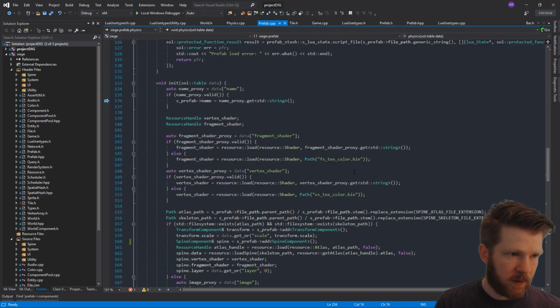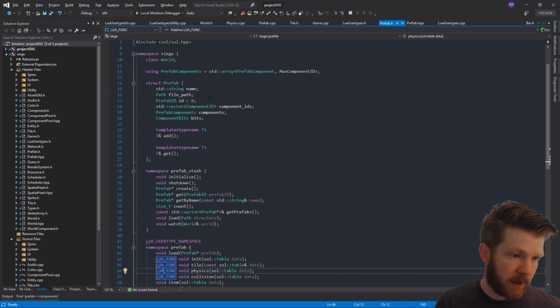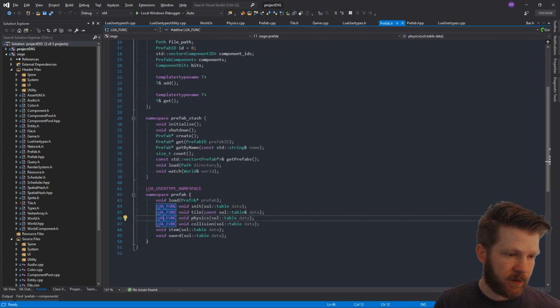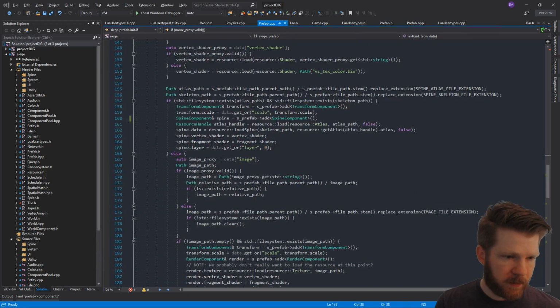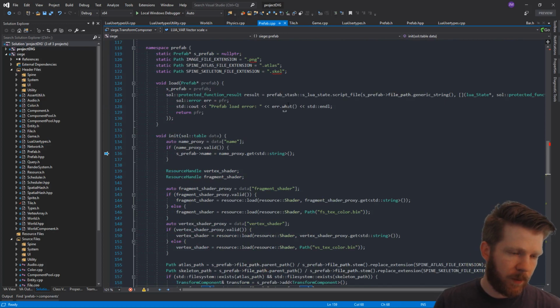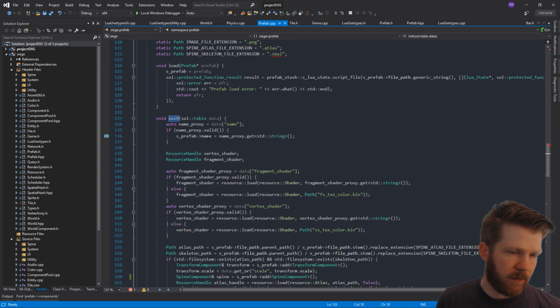So on the C++ side, it looks like this, and I mentioned earlier that I exposed this prefab namespace, so that's actually what we're using here in our script. Whenever we run it, we are calling this initialize function that parses a bunch of information and fills out the prefab for us.